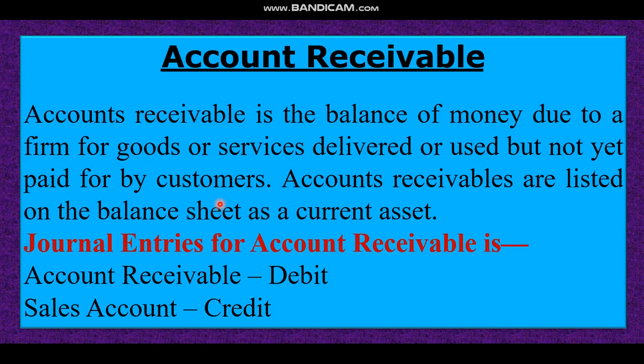That means if we sold goods on credit, if we give service on credit, at that time account receivable is created. Dear student, account receivable is listed on the balance sheet as a current asset. That means account receivable is a current asset account. Dear student, journal entries for account receivable. That means how account receivable is created. Look at account receivable account debit, sales account credit. That means if you sold goods on credit, only at that time account receivable may be created. I hope all of you understand.